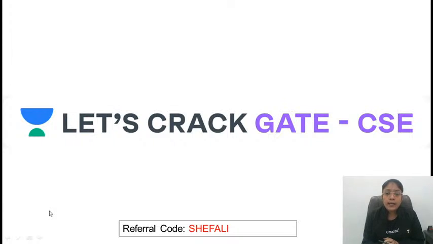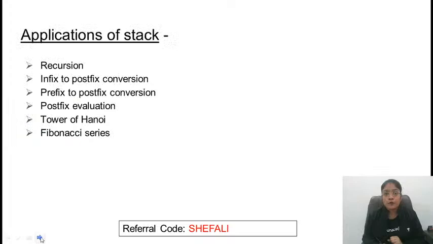So let's crack it. Let's start with the topic for the day, that is Infix to Postfix conversion. That is nothing but one of the applications of Stack. Yesterday we had discussed the basic concept of Stack, and also we have covered the codes, how to write the code to perform different operations on a stack. Now let's talk about the applications of Stack. So from the Gate point of view, what applications are important?